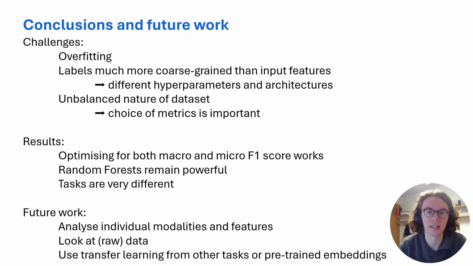And then third, the data set is quite unbalanced, since only 10% of the data corresponds to the minority class, to robot mistakes. So that means that we have to carefully choose our metrics and our training procedures to make sure that we have models that can handle this. And we saw that optimizing for both the macro and micro F1 scores works. Also that random forests remain powerful for small data sets like this, but also that the 3 subtasks in this challenge are quite different. And it seems that there is some different structure in the data for these 3 subtasks.